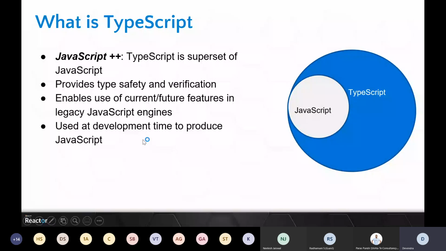Okay, use the development time to produce JavaScript. So as I mentioned, TypeScript is a language which doesn't run on your production machine. Sorry for that. It is a language which helps with the development. It's for developers, so it's more to make their life easy. Once they are done with TypeScript code, they have developed something in TypeScript, they can easily generate JavaScript, which will run on any browser or any other machine. So JavaScript will run in production, not TypeScript.